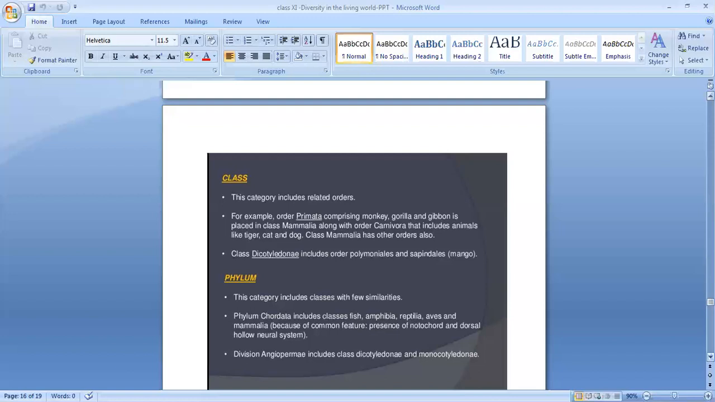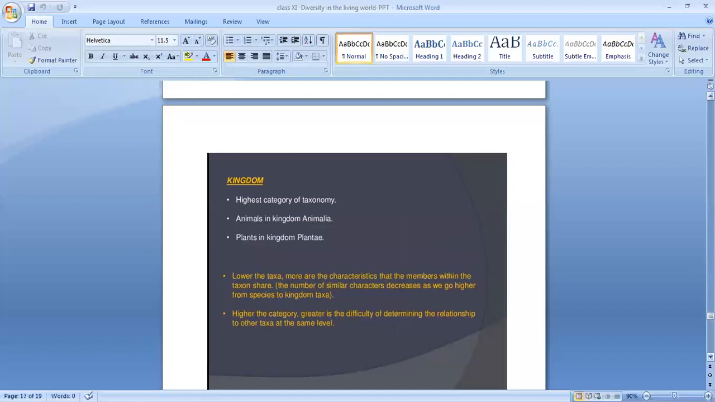In the case of plants, division Angiospermae includes class Dicotyledonae and Monocotyledonae. So there are two types of plants, dicotyledons and monocotyledons. These two classes come under the phylum, which phylum? Angiospermae. The last higher grade is kingdom. This is the highest category of taxonomy: animal kingdom and plant kingdom. Animals in kingdom Animalia, plants in kingdom Plantae. Clear?